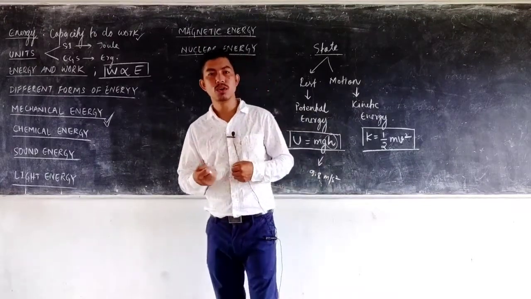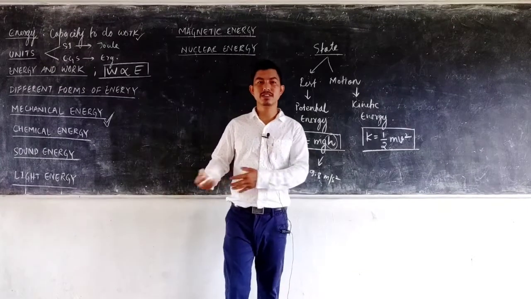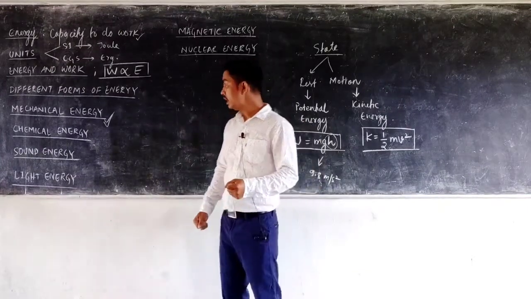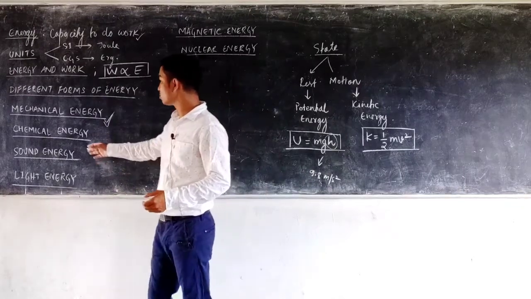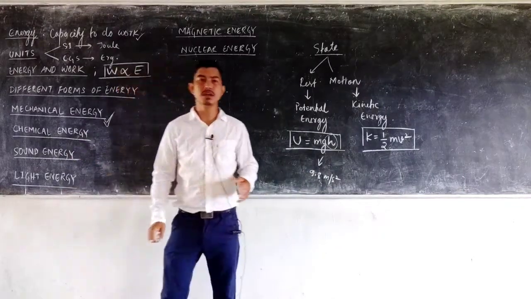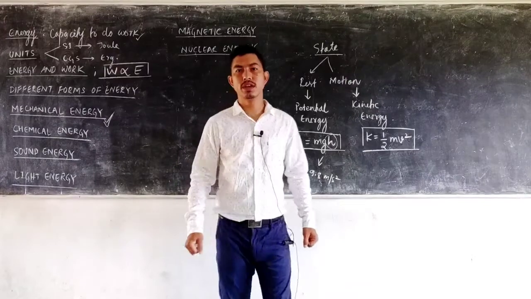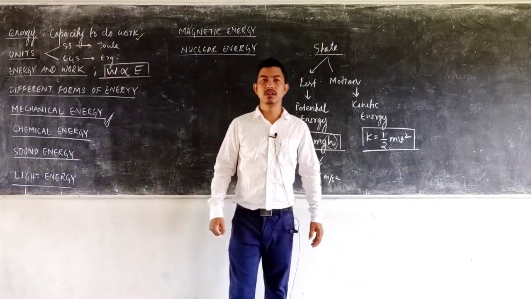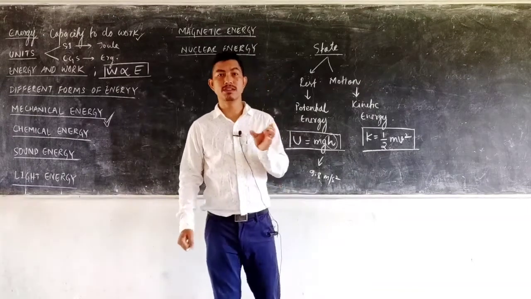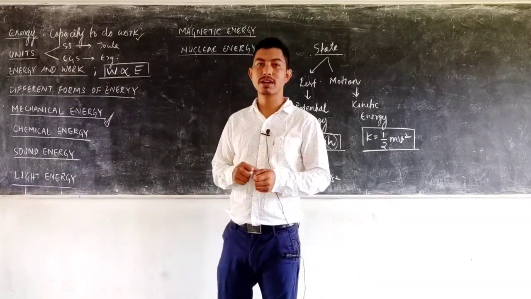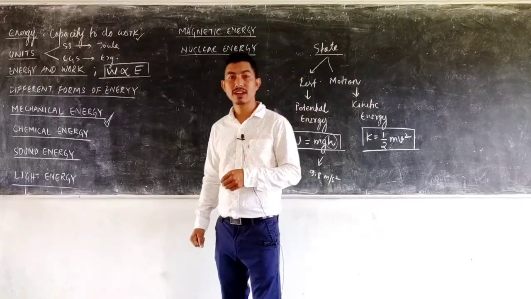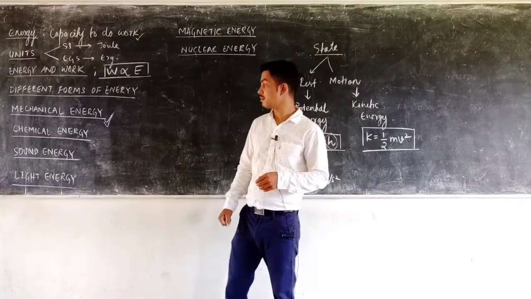Because we eat food, our intestine digests it and releases the energy in the form of ATPs. So the energy possessed by living beings due to its chemical composition is known as chemical energy. All the plants, and non-living things as well. For example, the battery. Inside the battery a chemical is stored, due to which it has stored chemical energy.